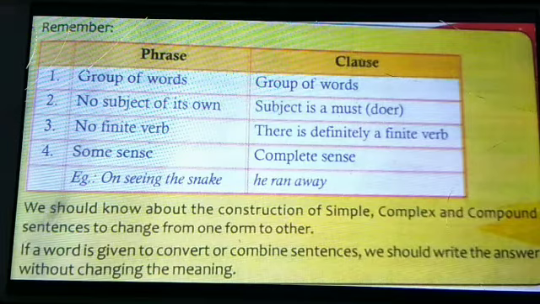Third point you see, in phrase there is no finite verb, but in clause there is definitely a finite verb. And you see in phrase some sense only, but in clause complete sense. Example, you see in phrase, on seeing the snake, something we can understand but not the complete sense. But you see here clause, he ran away, it gives complete sense.